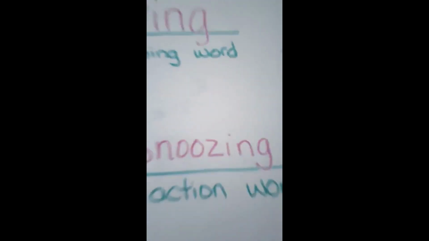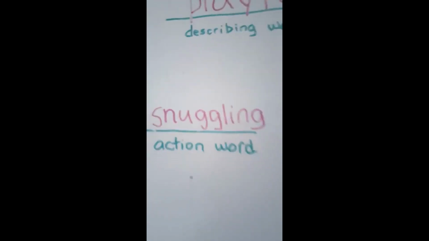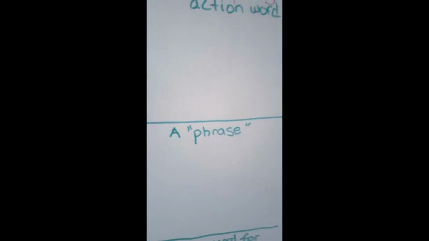That means he's trying to have a sleep. So far I've got Rory, playful, loving, snuggling, jumping, and snoozing. Now, the next line is a phrase, and a phrase is a piece of a sentence. So it's not a whole sentence.